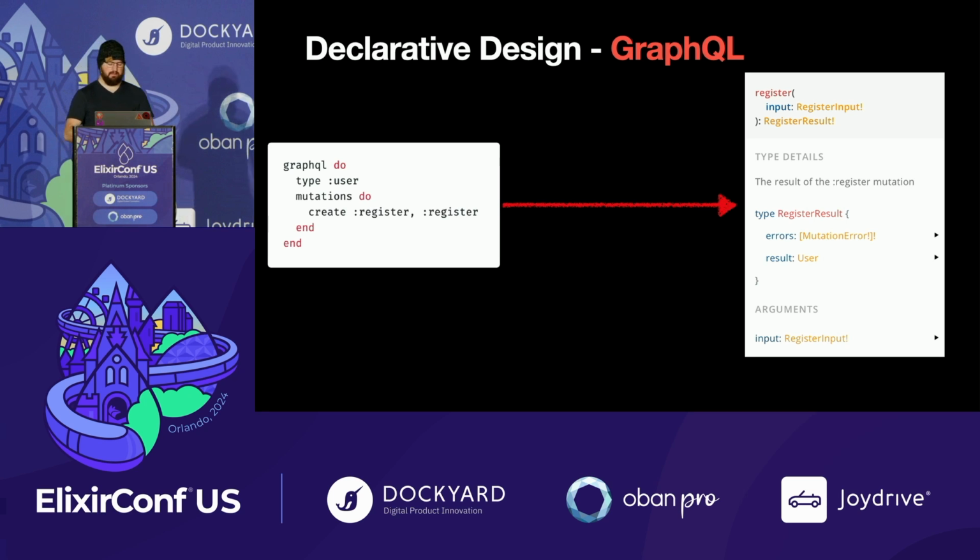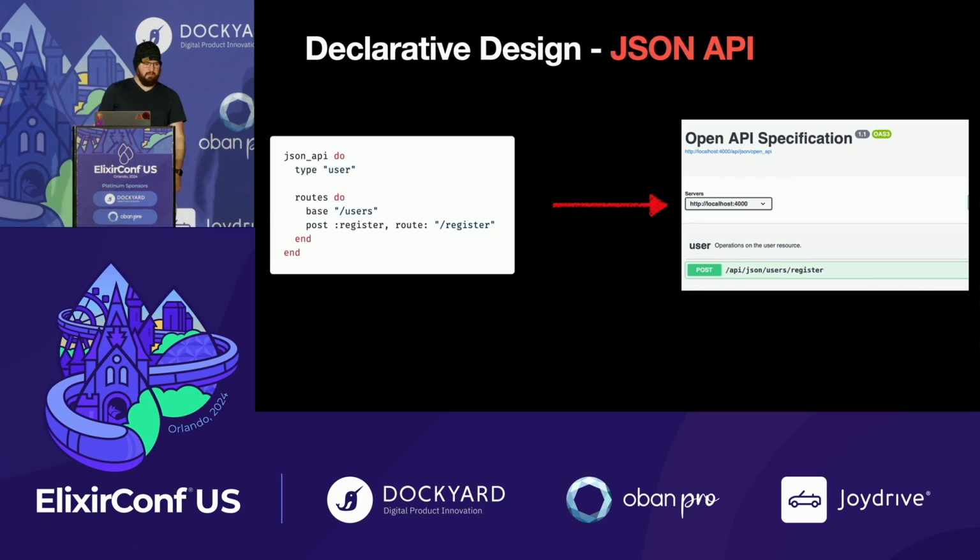All of the mutation errors are spec'd, the inputs are spec'd. If you're doing read actions, you get a full filter object, sort, pagination, everything is built into the framework, and therefore it is built into the API implementation. And we do the exact same thing. There is no extra configuration required to have a complete OpenAPI specification of your API.